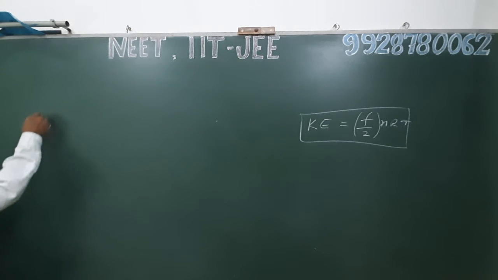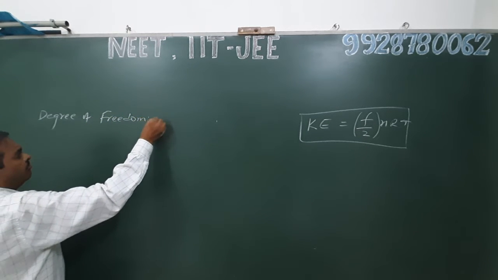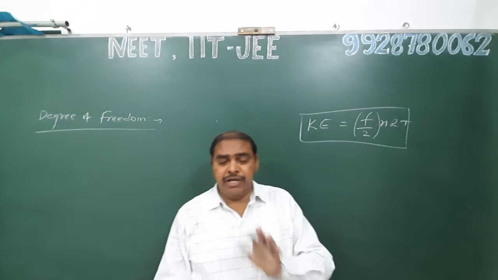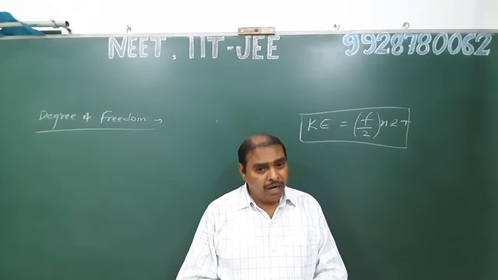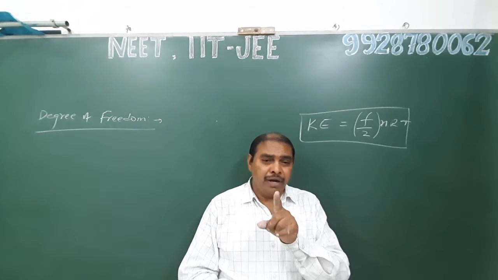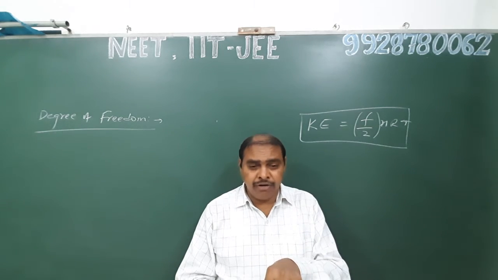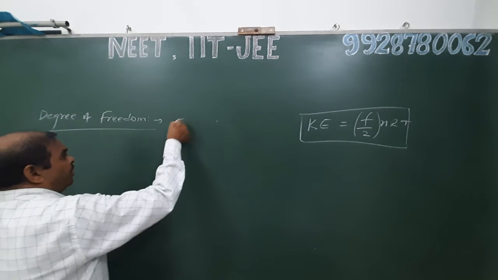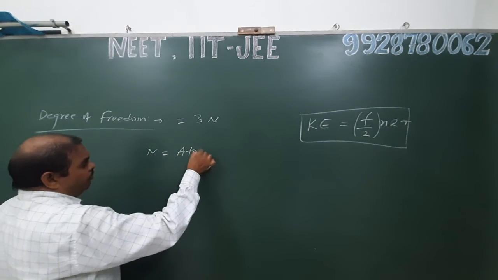Degree of freedom. Dear students, degree of freedom has been defined in many ways, but in general, degrees of freedom of a molecule are the independent number of parameters required to define the position or state of a molecule in space, and the total degree of freedom of a molecule equals 3n, where n is the atomicity of the molecule.